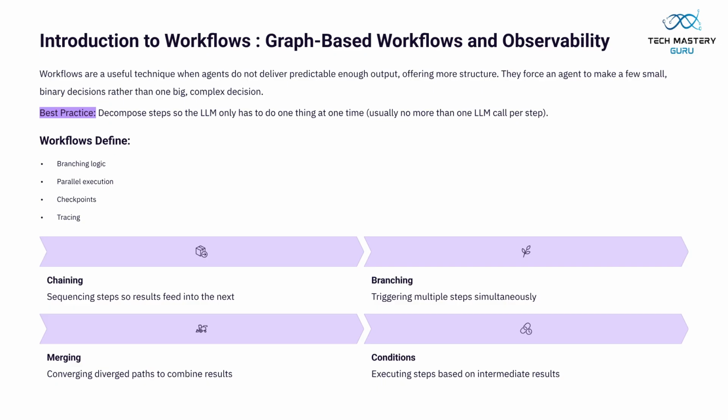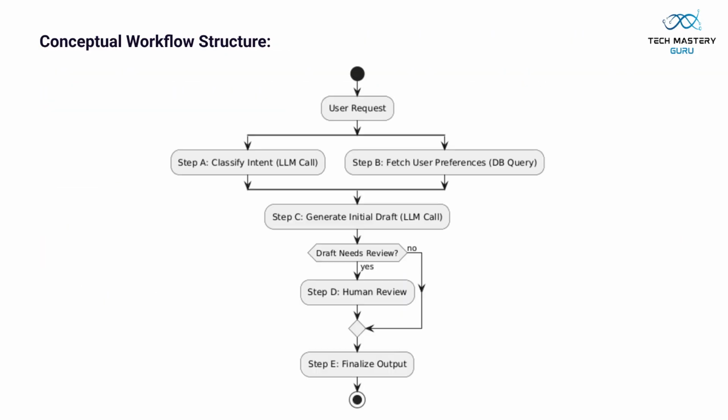They define branching logic, parallel execution, checkpoints, tracing, and chaining, enabling predictable outputs and robust observability. This diagram illustrates a conceptual workflow structure, showcasing how different steps are sequenced, branched, and merged to manage complex agent processes. It highlights the structured approach to agent execution and decision-making.